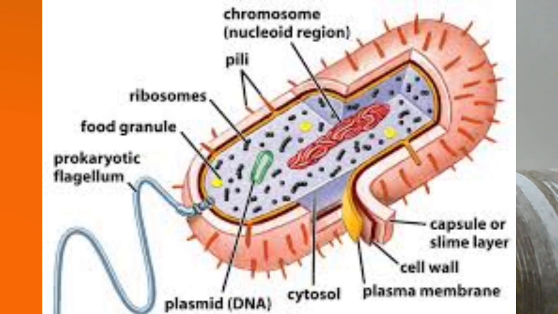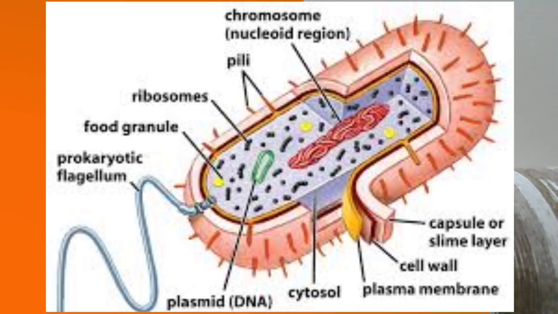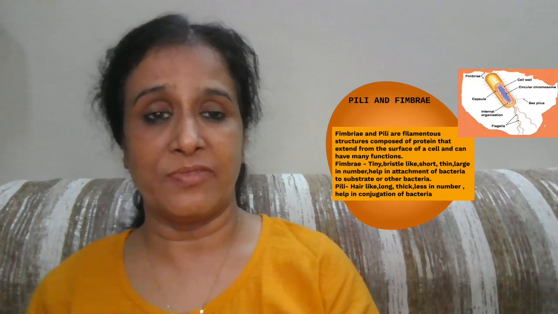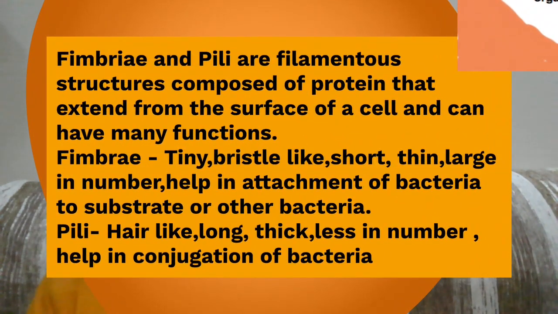There may or may not be a flagella in the prokaryotic cells. There is an extra chromosomal DNA material that is called plasmid. Besides that, you also observe pili here. So what are pili and fimbriae? These are surface extensions made up of protein. Now what is the difference between the fimbriae and the pili?